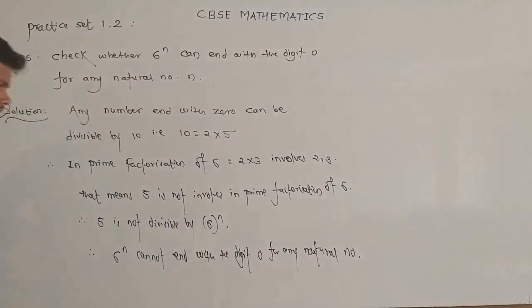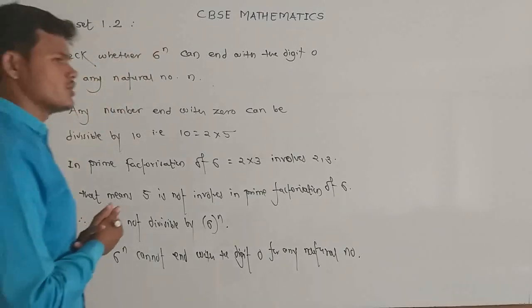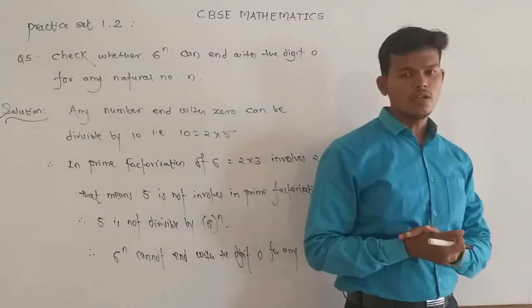I will explain again. Here the question is, check whether 6 raised to n can end with the digit 0 for any natural number n.